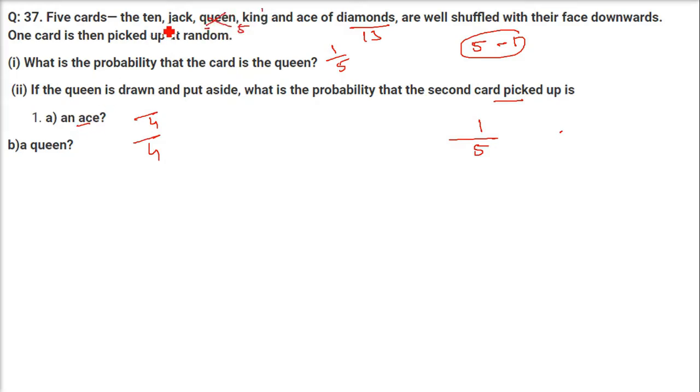How many aces are there? This has already been taken out. So in these 4 cards, 1 is ace, so 1 by 4. How many queens are there? There is no queen. So 0 queen. So the probability is 0 here for a queen.